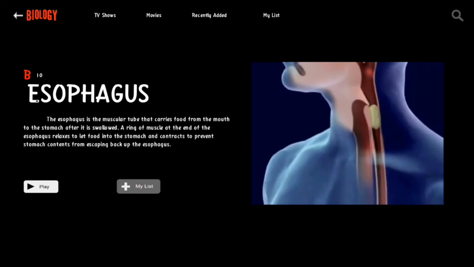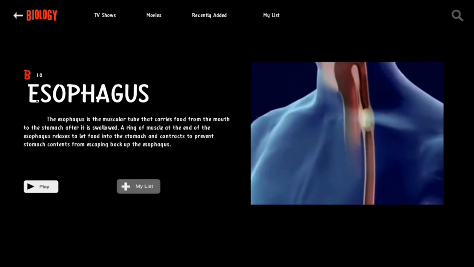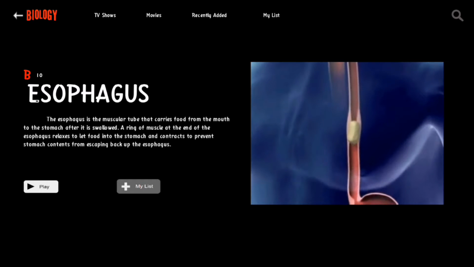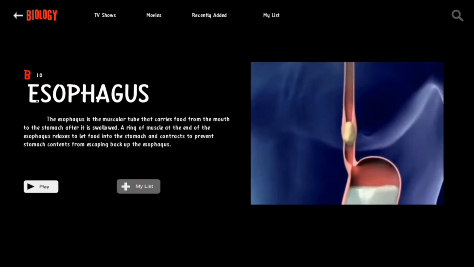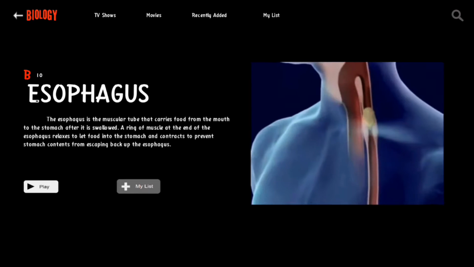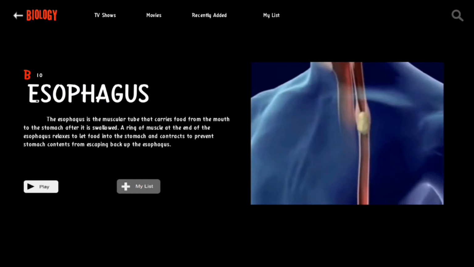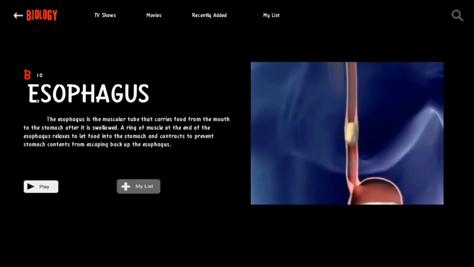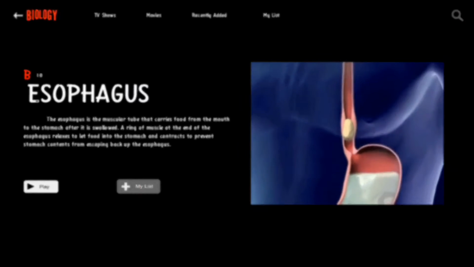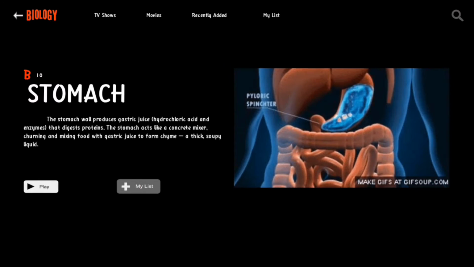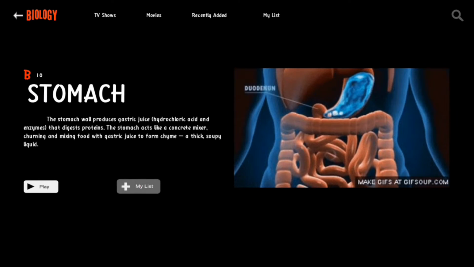Esophagus. The esophagus is the muscular tube that carries food from the mouth to the stomach after it's swallowed. A ring of muscle at the end of the esophagus relaxes to let food into the stomach and contracts to prevent stomach contents from escaping back up the esophagus. Stomach. The stomach wall produces gastric juice, hydrochloric acid, and enzymes.